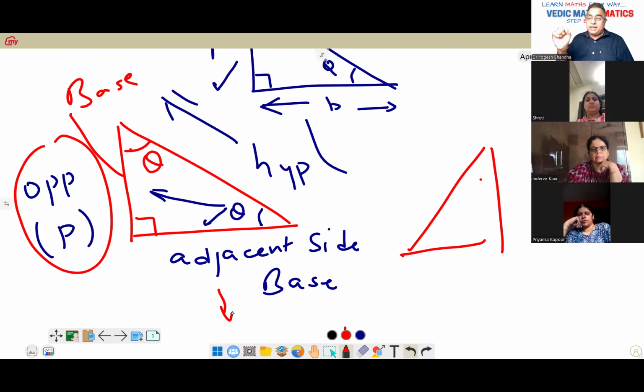So that is one important thing when you do complementary angles, or when you find both the relations. Any doubt on this? Any question you have?